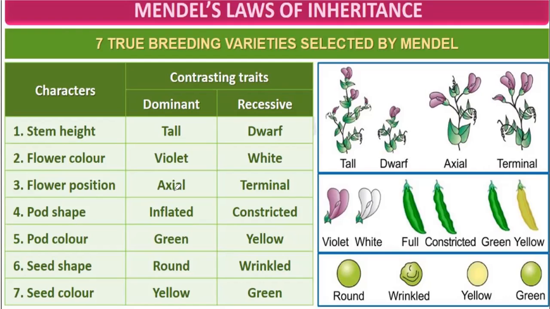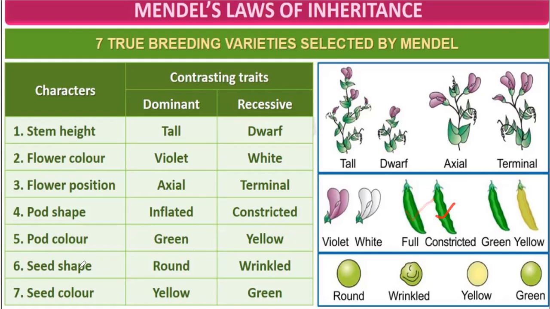So axial is dominant over terminal. Pod shape. Pod shape is inflated or constricted. Constricted means there is a wavy margin, it is not flat. So inflated is dominant over constricted.